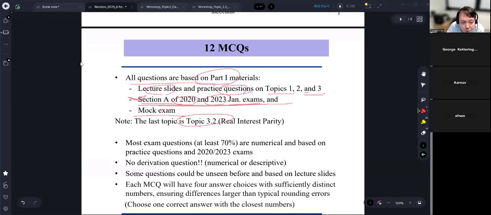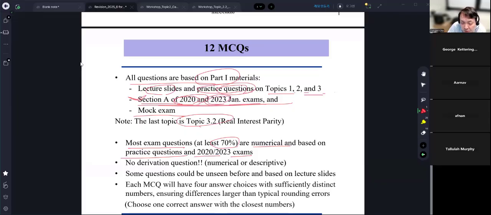Now, what kind of questions do you expect on the MCQ? Most MCQ questions, at least 70%, are going to be numerical and will be based on the practice questions and the 2020 and 2023 January exam questions. So if you are able to solve all practice questions and the 2020 and 2023 January exams, you will be 70% fine.